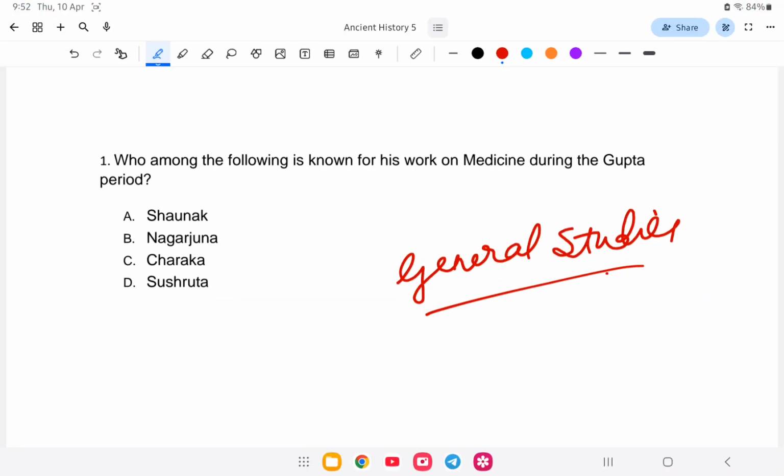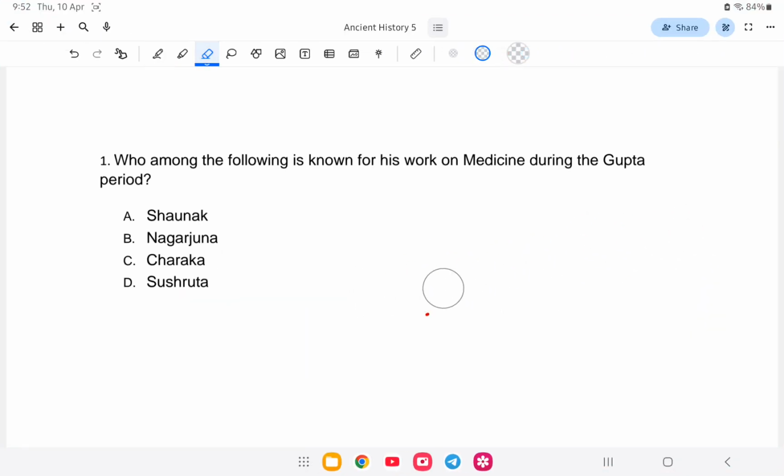That is the first question. Number 1. Who among the following is known for his work on medicine during the Gupta period? So, ancient India. Who is known for the work on medicine during the Gupta period? Shaunak, Nagarjuna, Charaka or Shushruta? So the answer is what? Shushruta, option number D. So let us study about this.